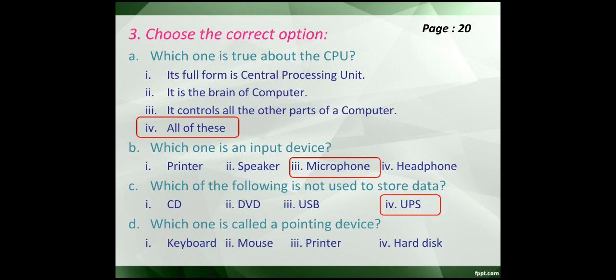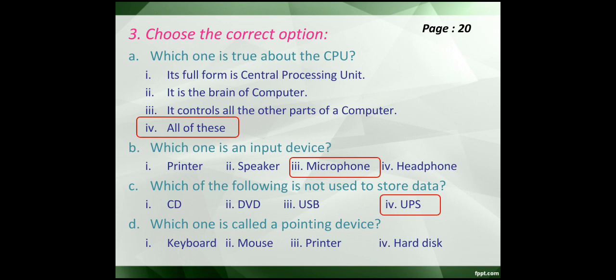Come to the C. Which of the following is not used to store data? Means which one of the devices is not a data storage device? CD, DVD, USB or UPS. We all know that UPS is a device that is used to charge the computer and keeps that computer charged for some time.